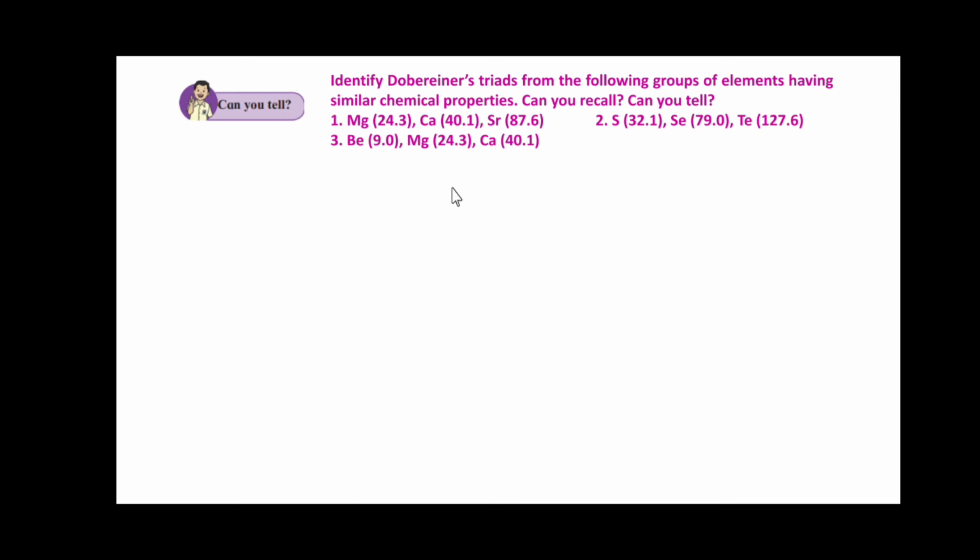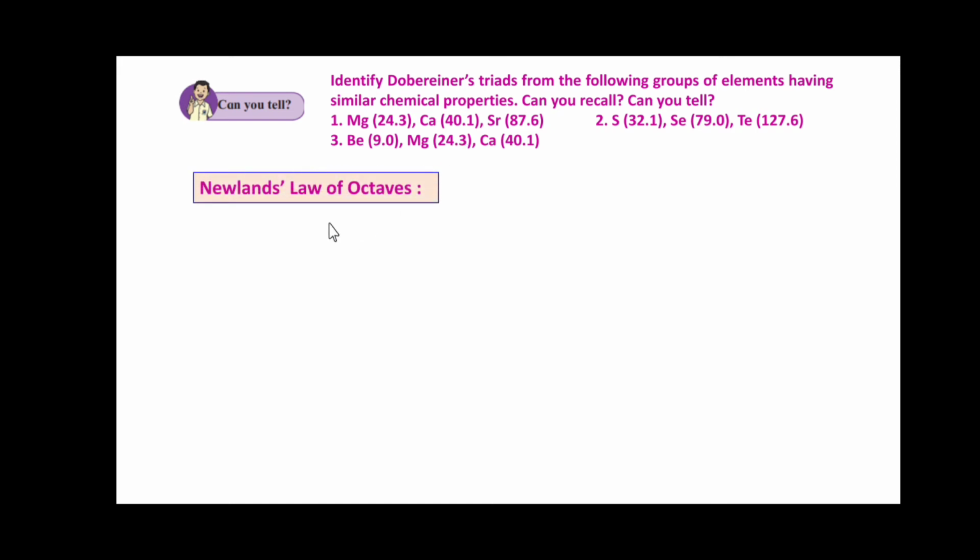We'll see the third one, where the atomic mass of Mg will be atomic mass of beryllium plus atomic mass of calcium divided by 2. Beryllium is 9 plus 40.1, that will be 49.1 divided by 2. That leads to 24.55, and approximately it is 24.3. So this is equal to the actual mass of magnesium. So we can say that elements Be, Mg and Ca form a Dobereiner's triad. So friends, I think you got this one.